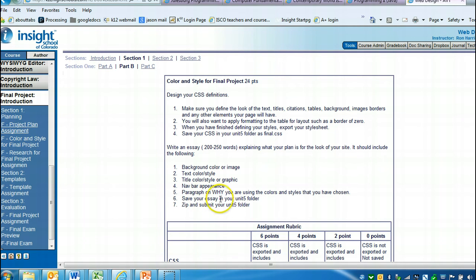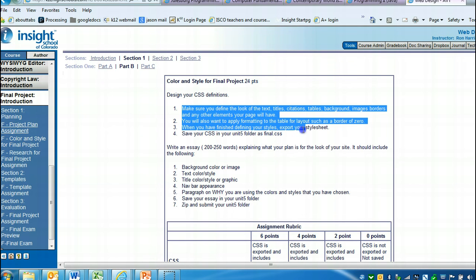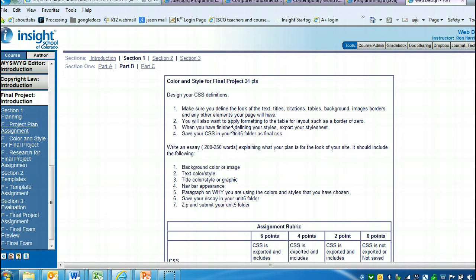So call it color and style essay, save it in your Unit 5 folder, then zip and submit your Unit 5 folder. Again, if you choose not to use CSS, then don't worry about this part. If you do choose CSS, then when you set up that CSS and export it, you're going to call it final.css. If you don't use CSS, you do need to make sure your background, text styles, and all of that are uniform across all of your pages.